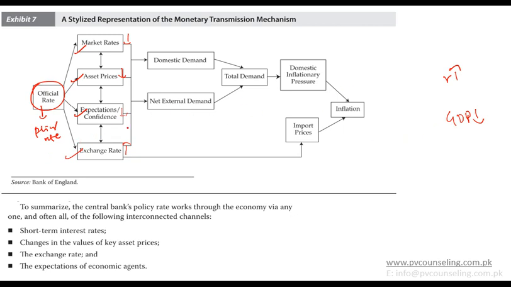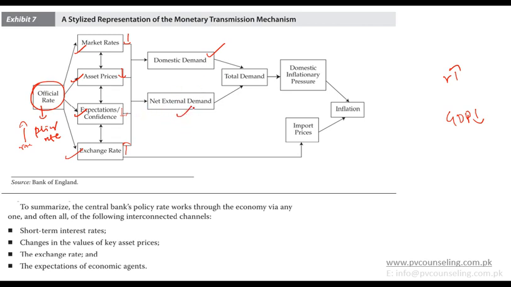So not always, but yes, the key assumption is that if there is an increase in rate, that would lead to an exchange rate increase. All of this would impact domestic demand. So domestic demand would generally decrease. Sorry, we assumed an increase in rate. So an increase in rate means lower domestic demand.